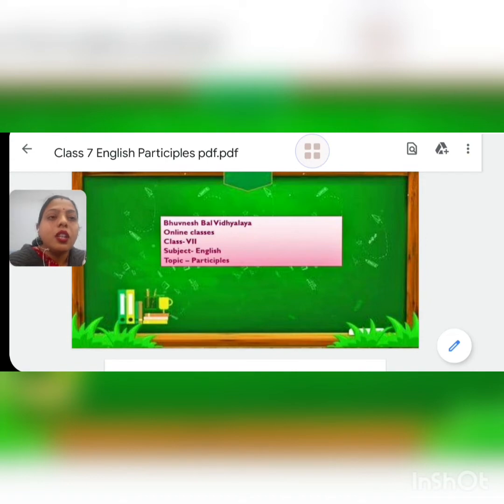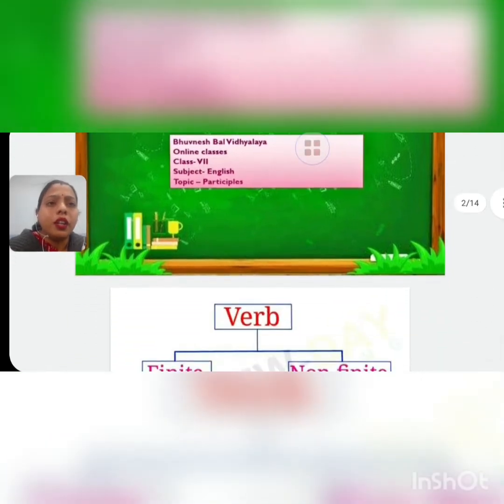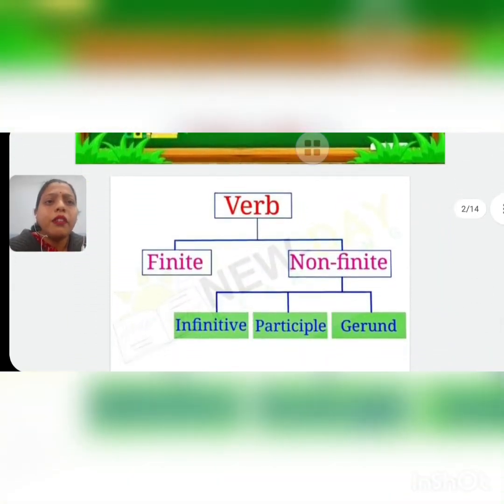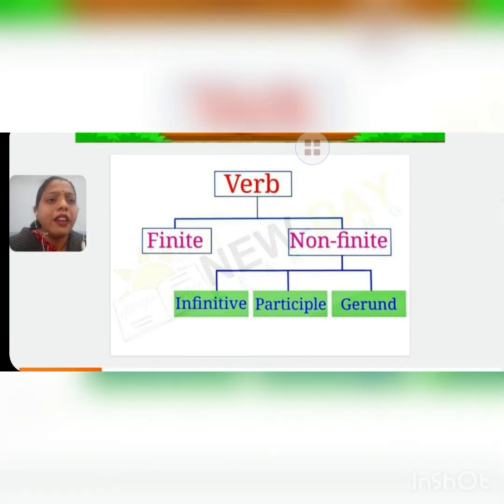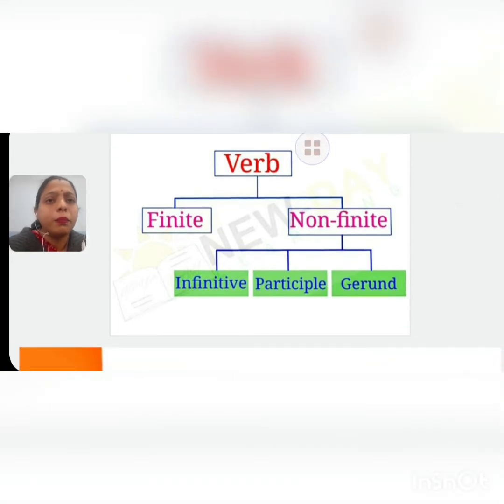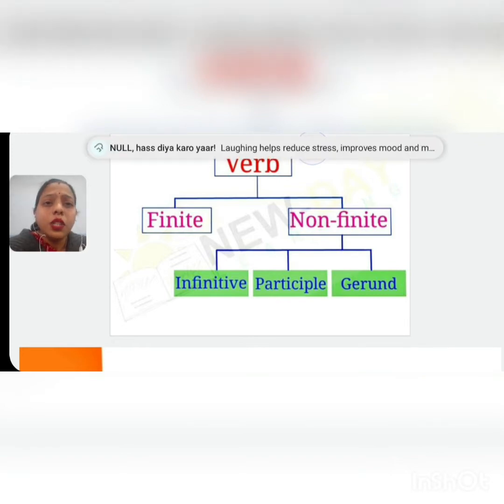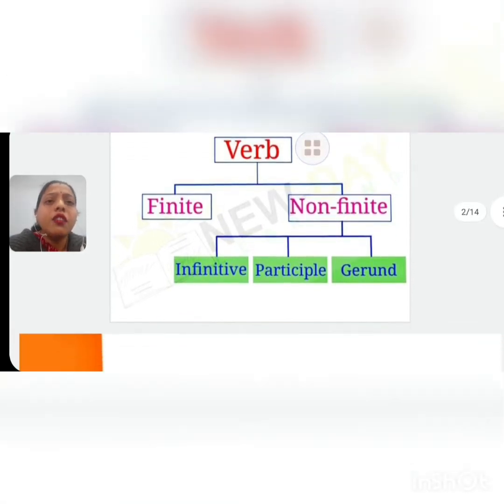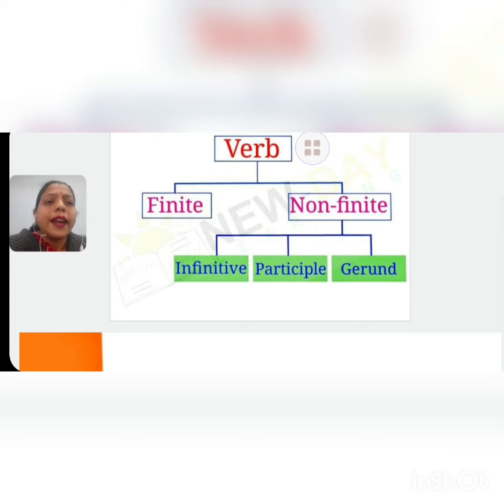Before starting this topic, we will revise the previous topic, which is verb. I have explained verbs in our previous classes. So first we will revise verbs. The action words are called verbs, or the actions which we do are called verbs.